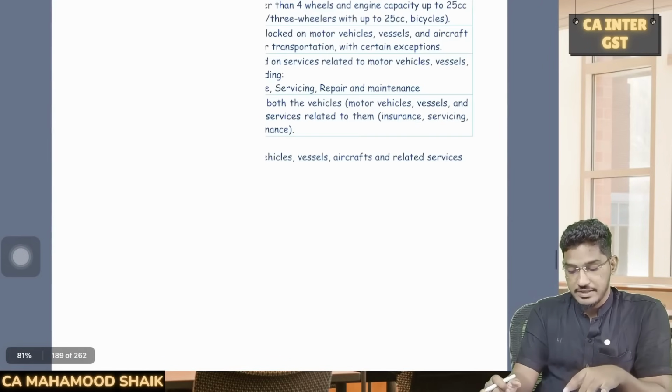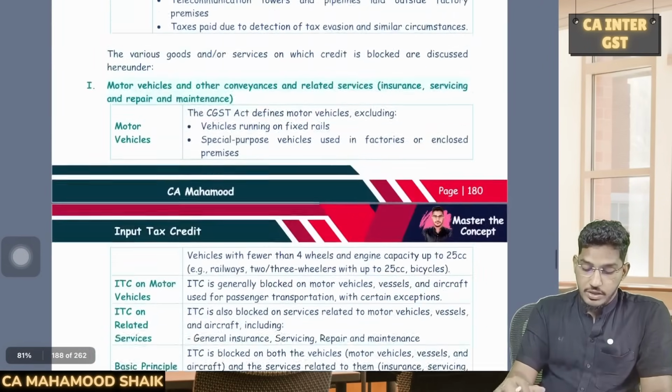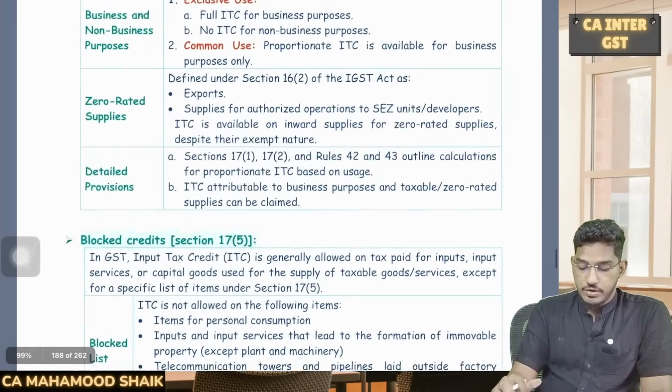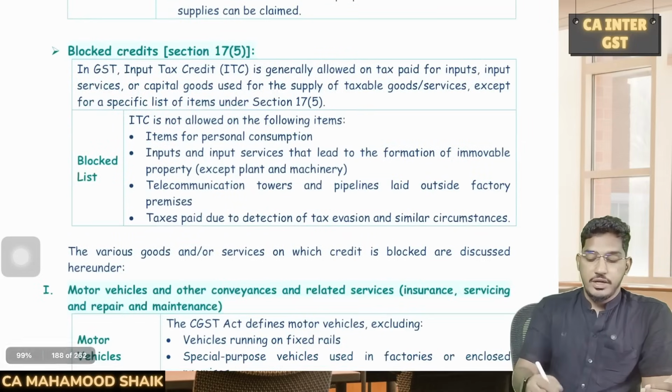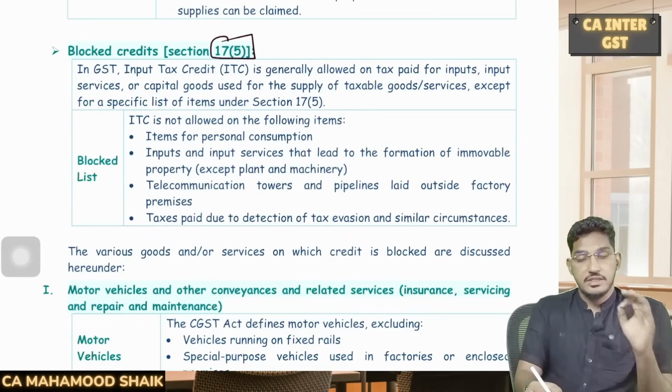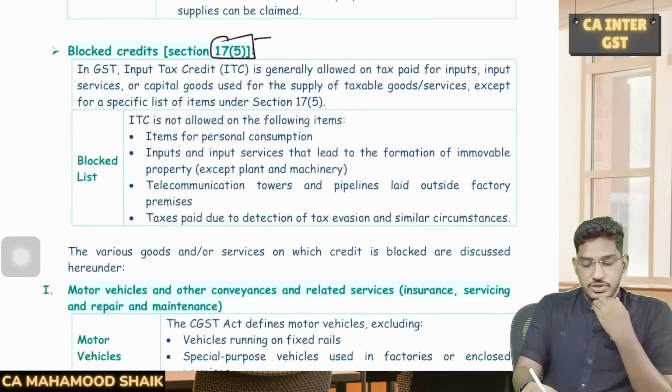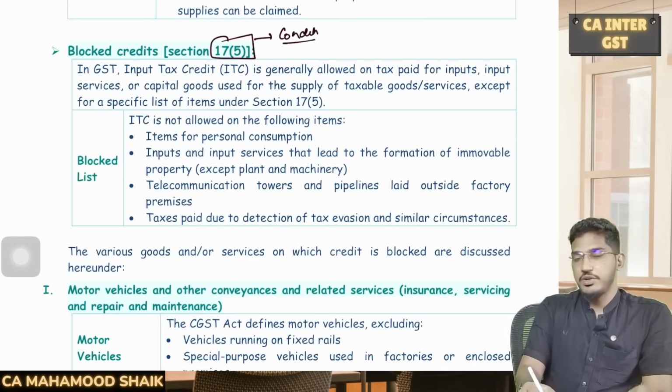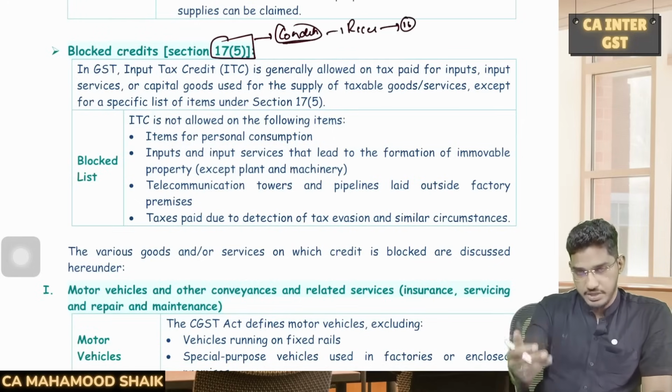Now we will talk about the next important part, which is blocked credit. So what do you mean by blocked credit? All that discussion has been contained in section 17 subsection 5. So till now, as we have seen, there are some conditions which are required to be fulfilled to avail input tax credit. Say for example, if you are a recipient, you are complying with all the conditions whatever I have mentioned till now.